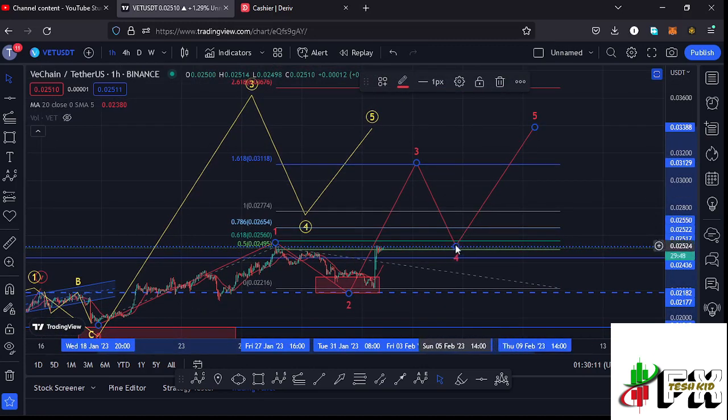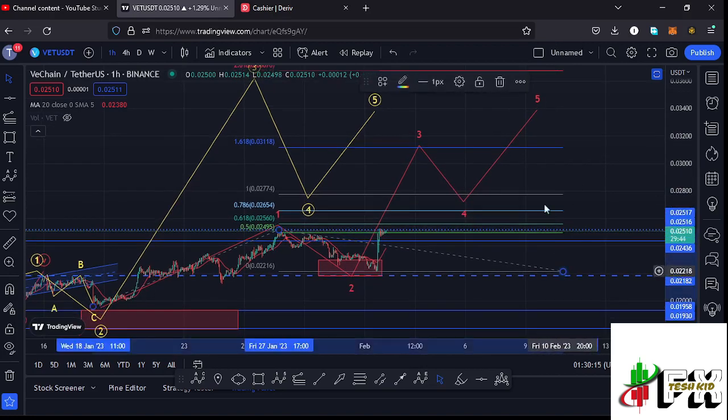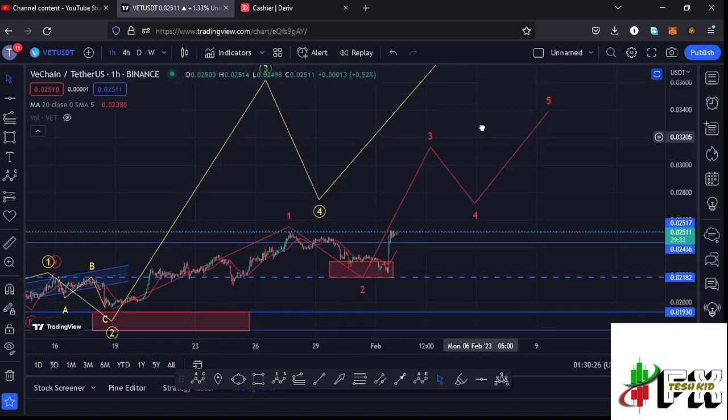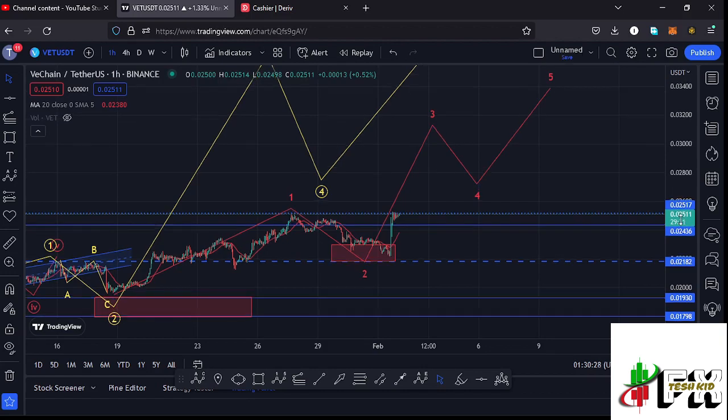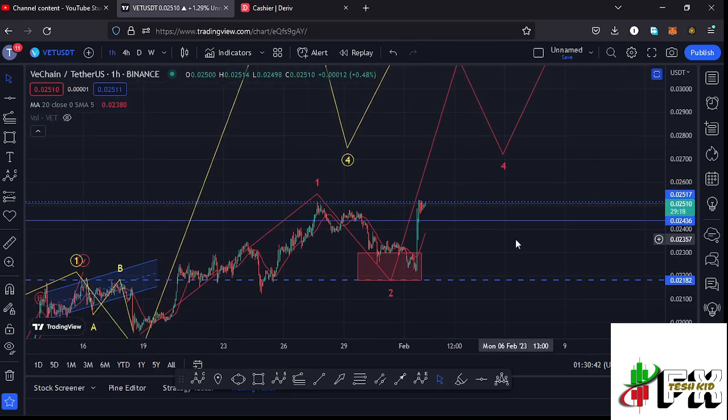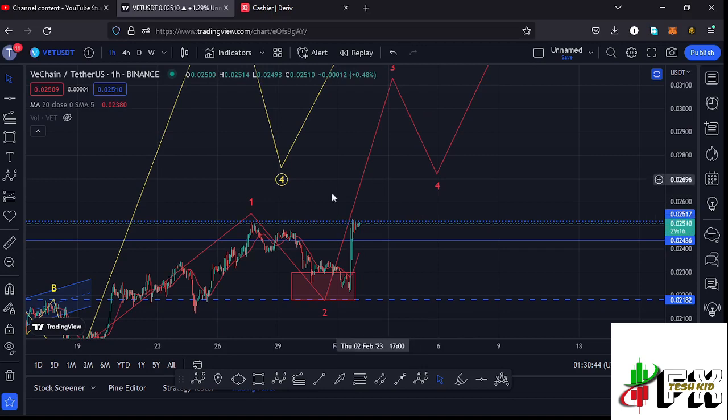short-term scenarios before we can expect a wave 4, then push even higher in the formation of that wave 5 to fully maximize the formation of that larger Elliott wave count 3 to the upside. So let's be patient and see how that plays out. Continue watching that key area, that is that high, the wave 1 high at around the $0.02517 mark, and a break above that high will be enough confirmation that we have managed to get back into the formation of that larger Elliott wave count 3.